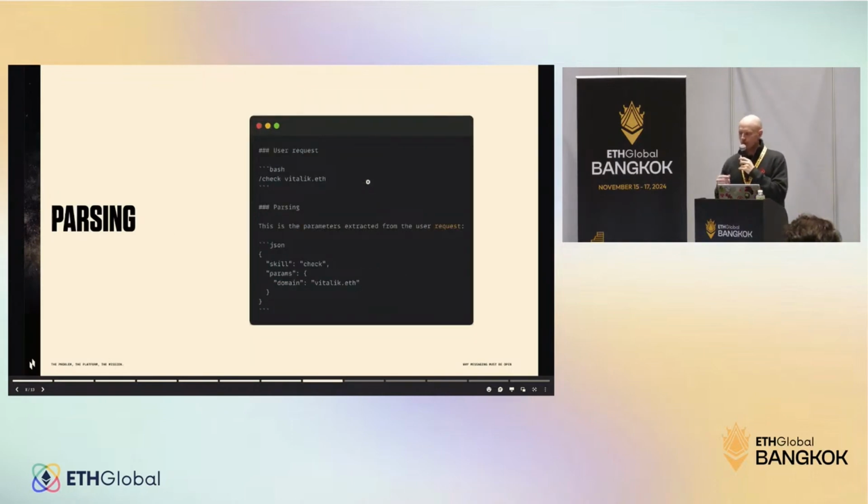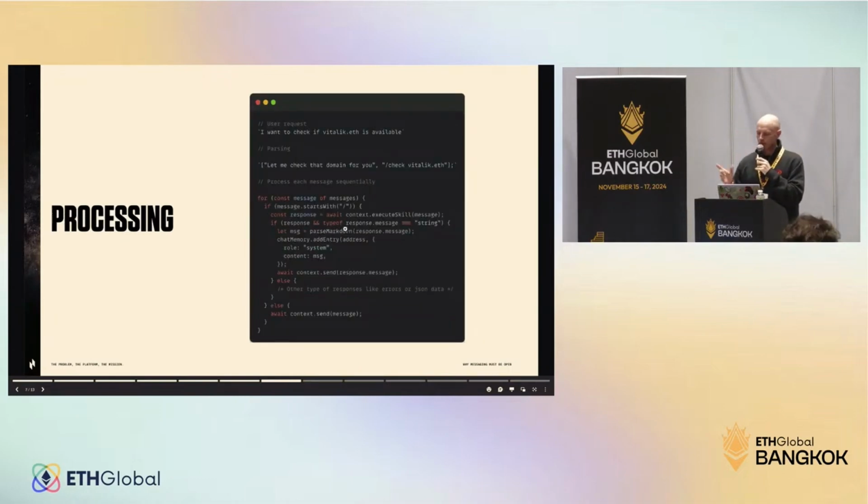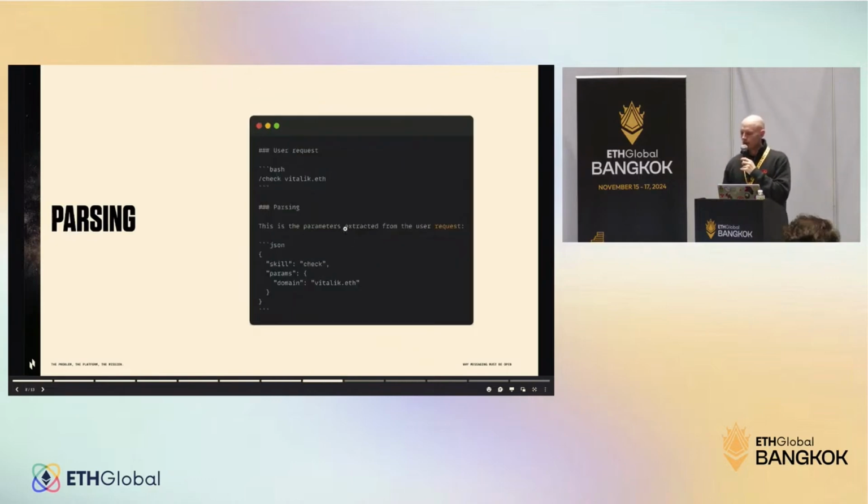Now going deeper, this is how parsing looks like. So now we need to execute the skill, check vitalik.eth. What happens here is that internally, this command is sent to MessageKit, and MessageKit returns a JSON. This JSON says the skill is called check because it's already defined. We are going to see how to define skills. And these are the parameters of this particular skill. You can see the domain, and it's available in a JSON format.